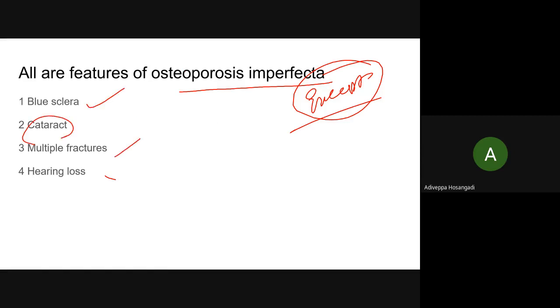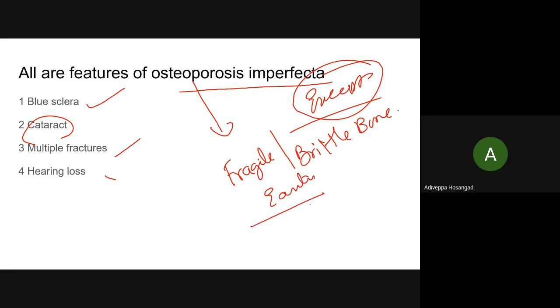One important thing you please remember, in osteogenesis imperfecta, the bone has fragility. Bones are very, very fragile. It is also called brittle bone disease. They fracture easily, but they unite very well. You please remember this.